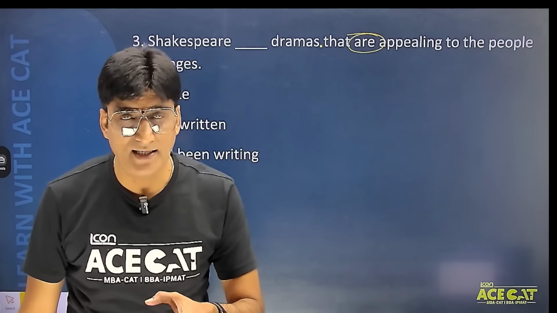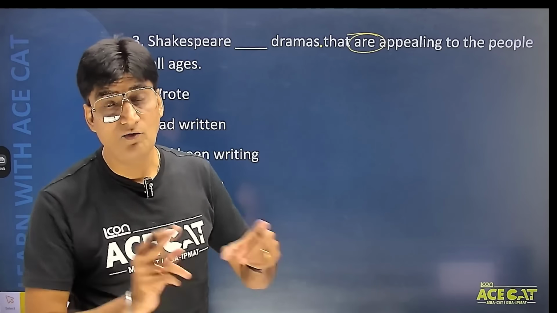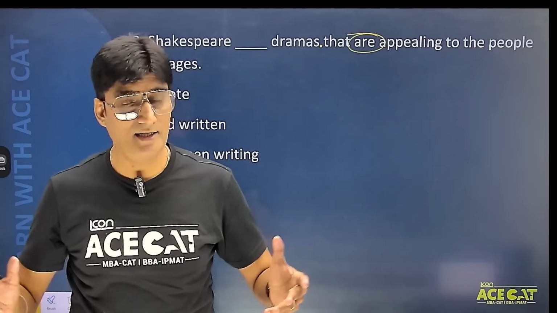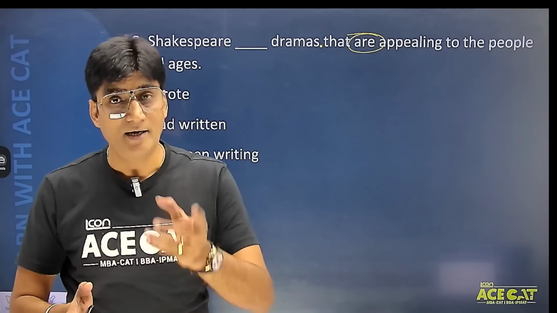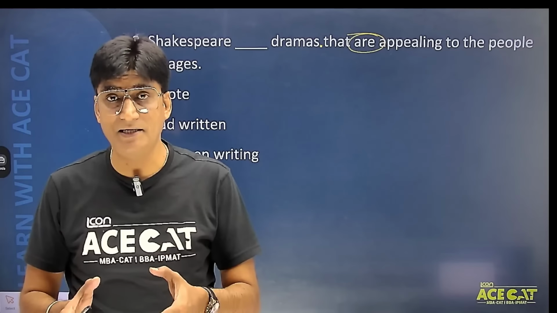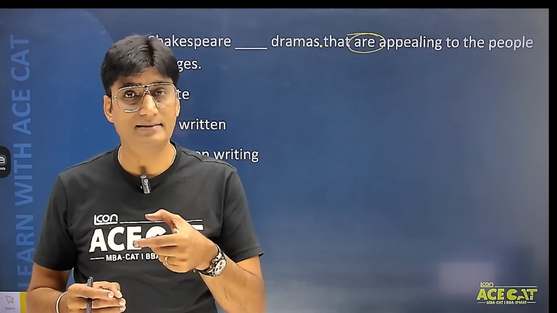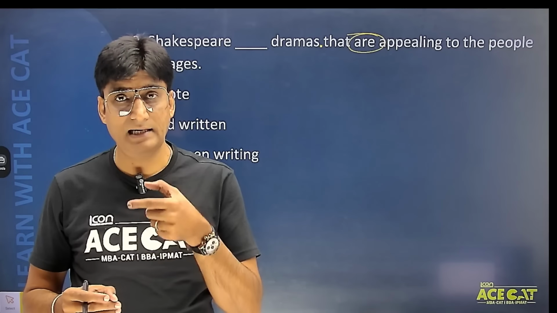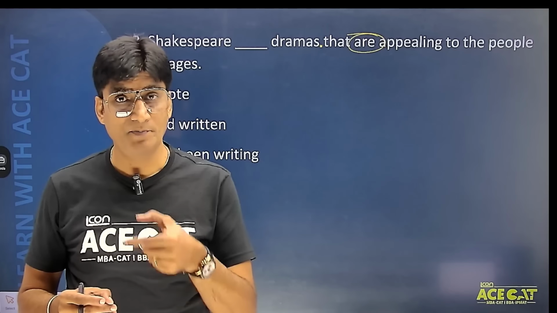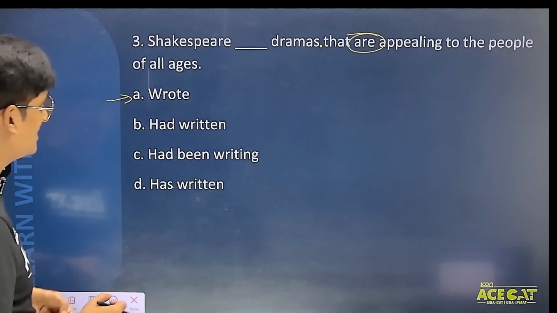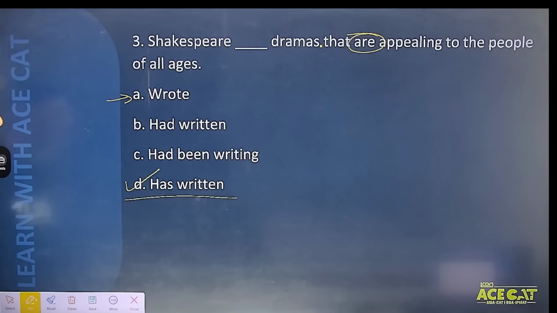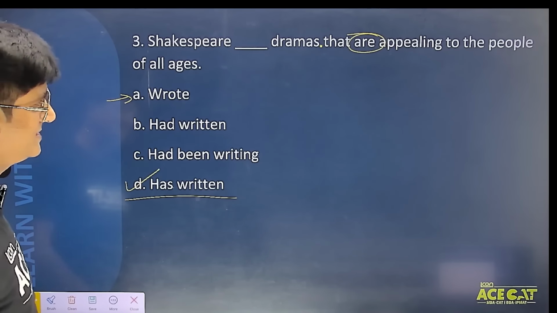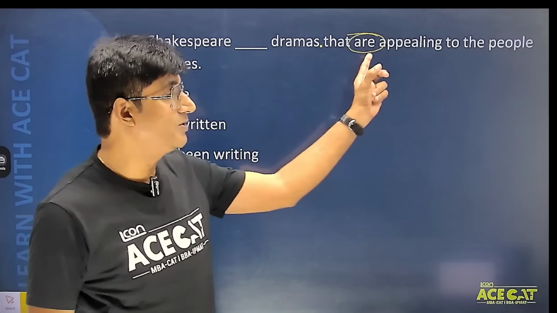So when I say that are appealing, that means even if the dramas were written way back in the past, I'm discussing in the context of the present. लिखे भले वो past में हो, but अभी भी students they are appealing. What I mean to say is we are actually discussing in the context of the present. So here, instead of using simple past, we should prefer present perfect tense. Okay, so सारे students, the correct answer will be Shakespeare has written dramas that are appealing to the people of all ages. This becomes the correct answer because I'm using are here.